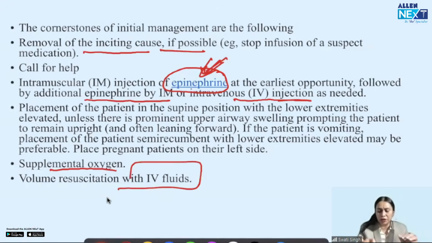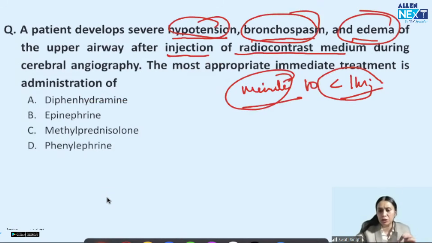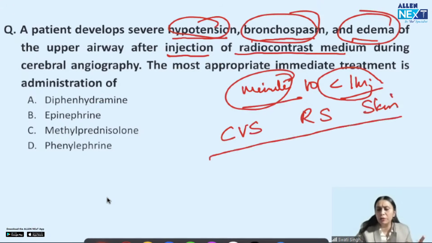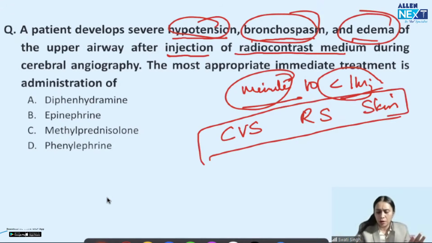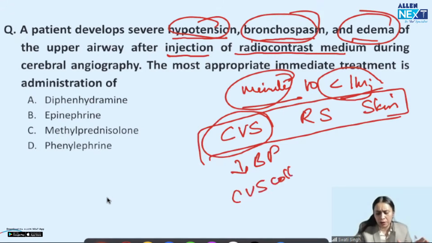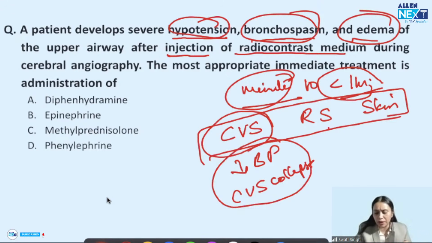According to the manifestation, remember in anaphylaxis, 3 systems are affected: cardiovascular, respiratory, and skin. Other systems can also be affected, like the nervous system and the GIT, but these 3 system manifestations will always be mentioned in the question. What will they write about the cardiovascular system? They will write hypotension and cardiovascular collapse, so decreased blood pressure, and maybe a cardiac arrest happening after giving a drug. So, cardiovascular compromise. Respiratory, what manifestation would there be?